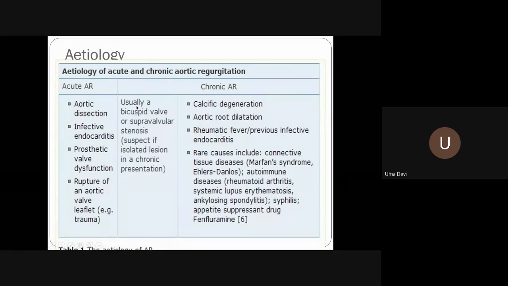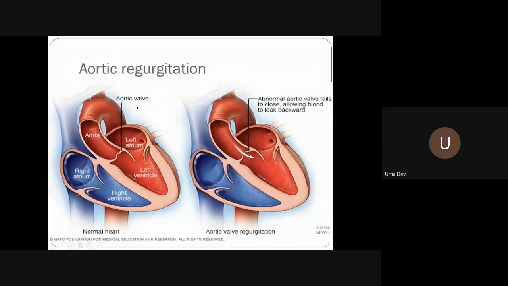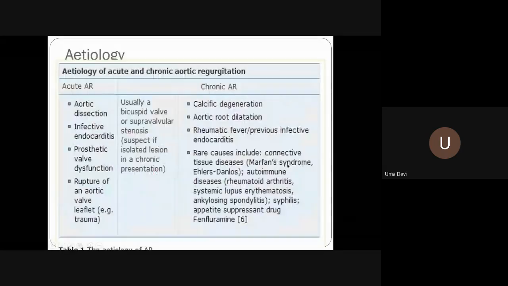In acute AR, the left ventricle is basically normal, and when acute AR occurs in a normal left ventricle, there is no compensatory mechanism. Any patient who has an aortic dissection, the dissection may go up to the root and cause acute aortic regurgitation. Now the left ventricle is normal, so the left ventricular end diastolic pressure is going to rise. So what happens?